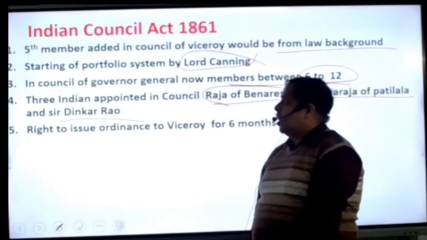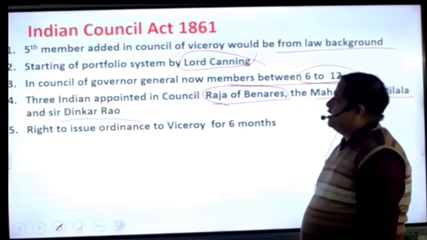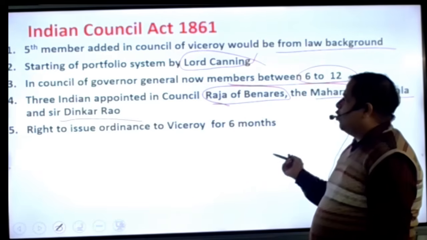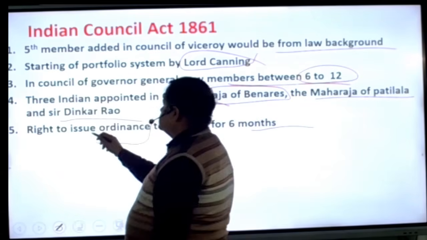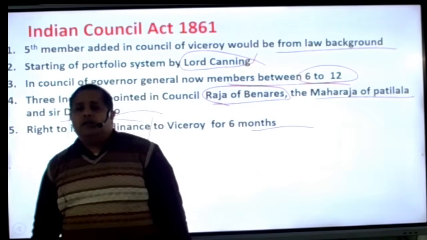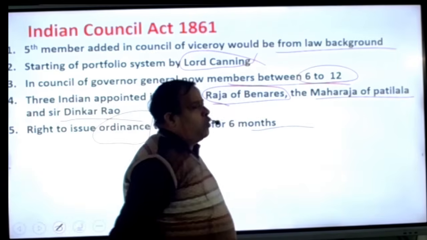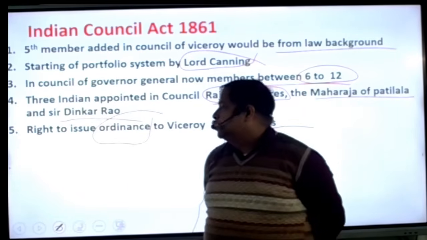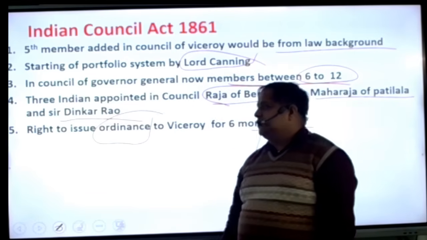The Viceroy was given the right to issue ordinances for 6 months. I hope you are aware that when the parliament session is not going on, the Indian President can issue an ordinance, and this ordinance runs for 6 months. So this provision is taken from the Act of 1861. This provision was firstly made then.